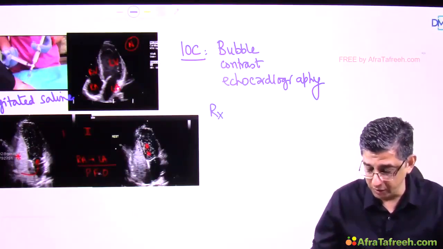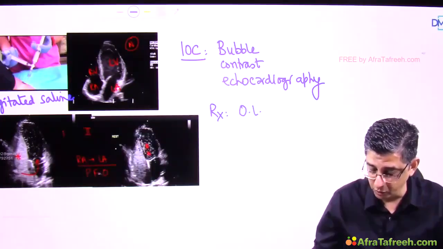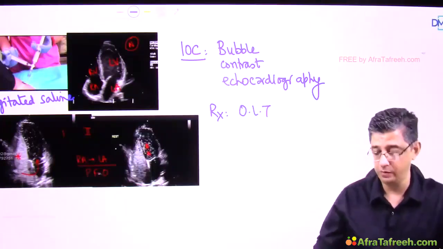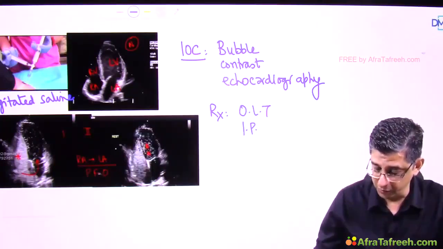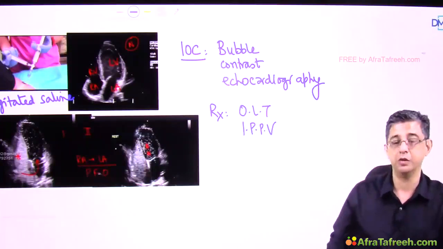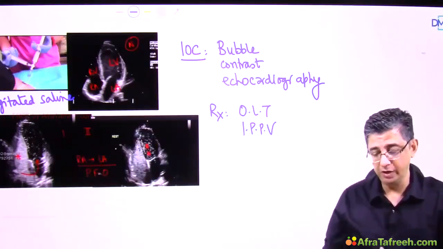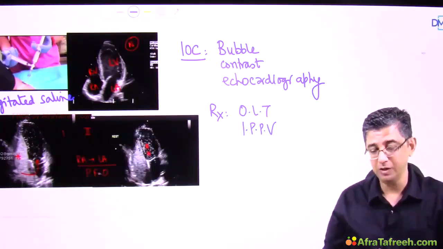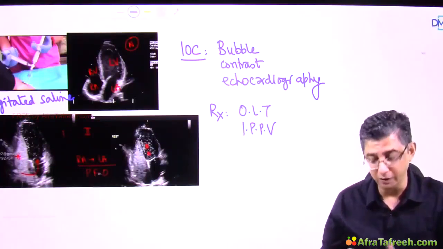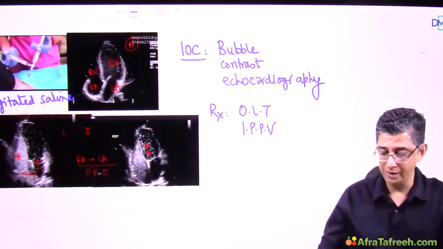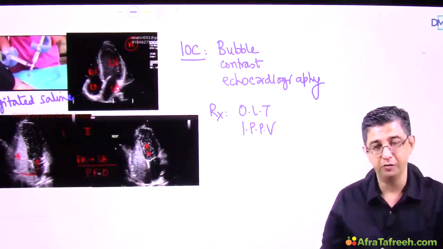For management of this condition, the definitive treatment is obviously OLT, that is the orthotopic liver transplantation. Though for survival in these patients, we will have to use positive pressure ventilation so that at least we can tide over the current crisis, especially the severe desaturation that is occurring in this particular patient. And the earlier we plan for OLT, the better for these patients.